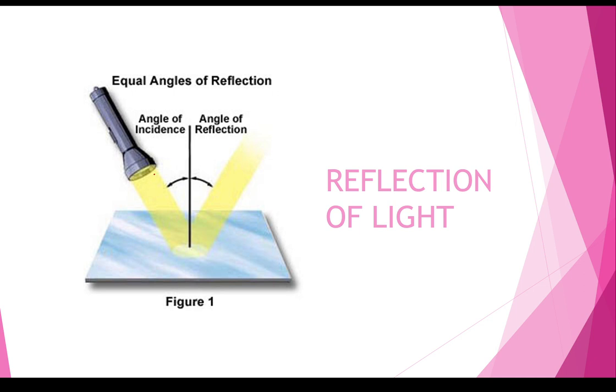Light rays fall on a plane mirror and get reflected back. It follows the laws of reflection here. The angle of incidence is always equal to the angle of reflection. These are called incident rays, and these are the reflected rays.